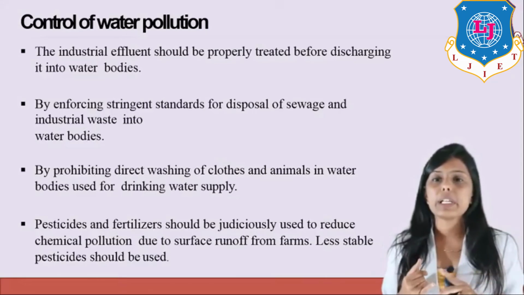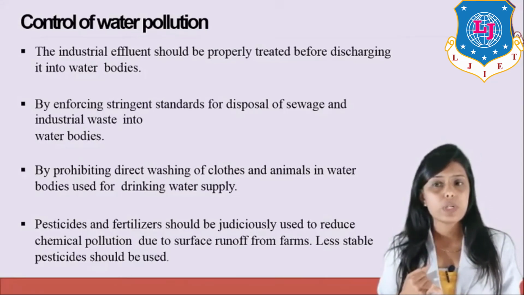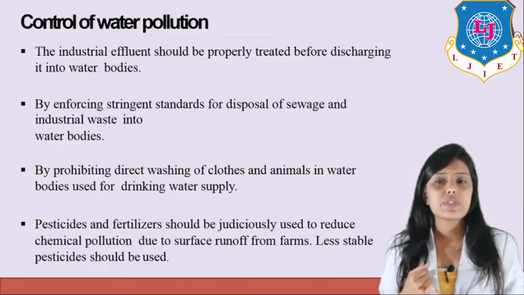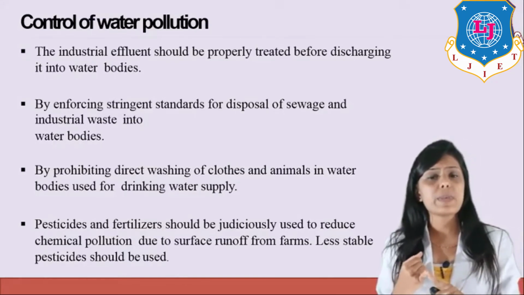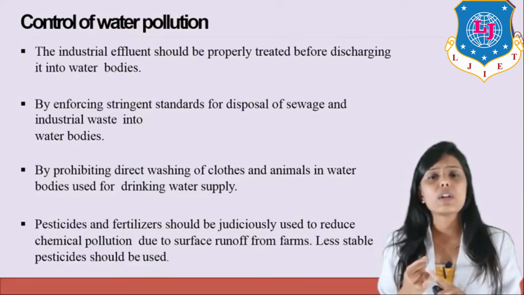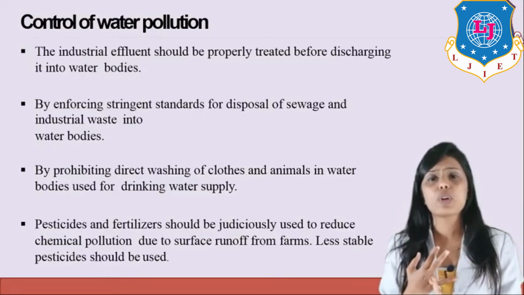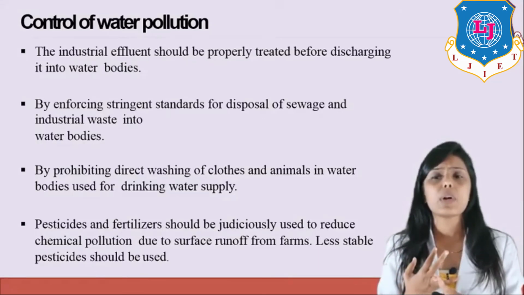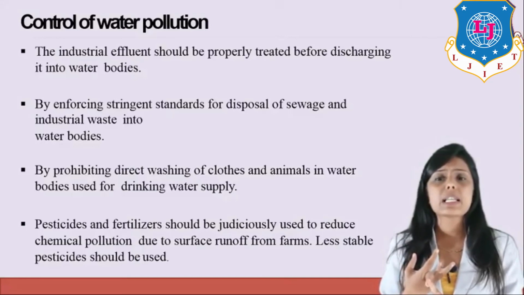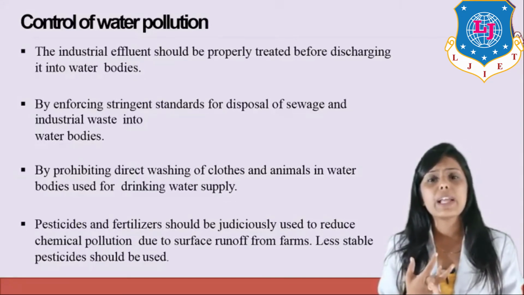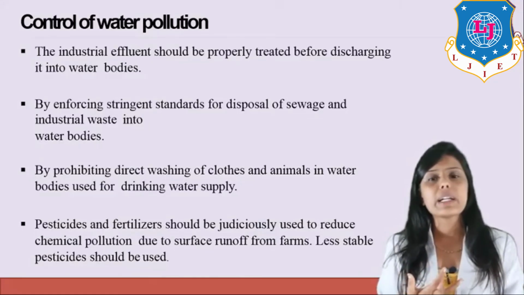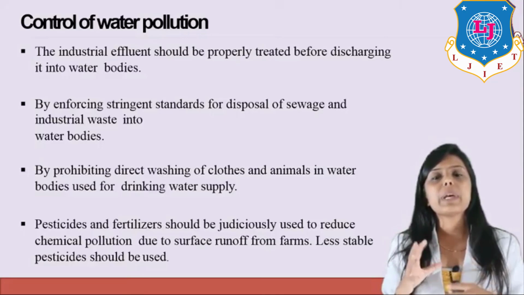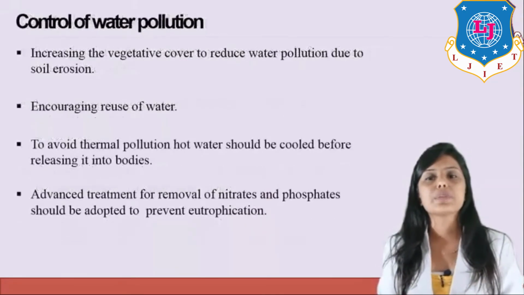So water pollution can be controlled by treating the industrial effluents properly, by enforcing stringent standards for disposal of sewage and industrial waste into water bodies. So there should be a specific standard. Only that standard of water should be disposed into the water, by prohibiting washing of clothes and animals near the water bodies, by utilizing pesticides and fertilizer in proper amounts and reducing the utilization of them so that excessive amounts of nutrients are not added into the water bodies. So these are some methods to control water pollution.